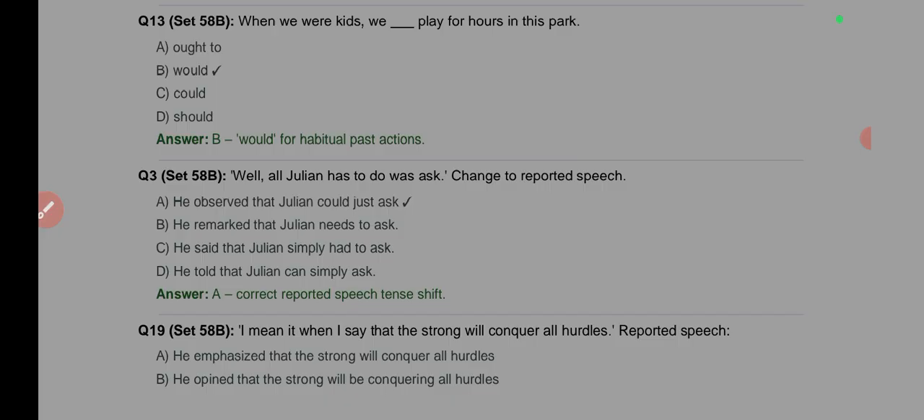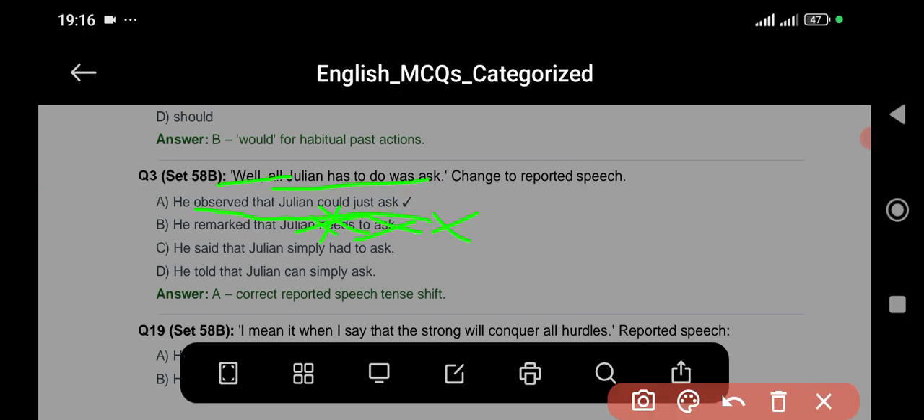Okay. Then the other one, he told that, okay, that doesn't even make sense. He told that Julian can simply ask. So the answer will be between option A and C. He observed that Julian could just ask. Okay, in fact, the question is even quite wrong because it should be, well, all Julian had to do, not "has to do," was ask.